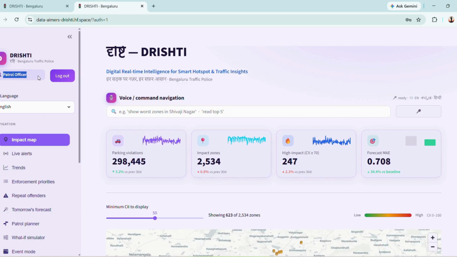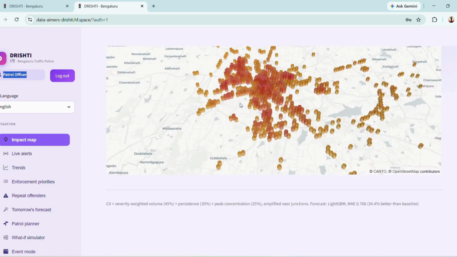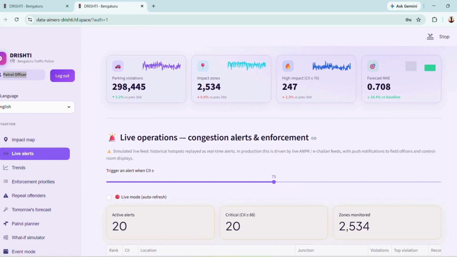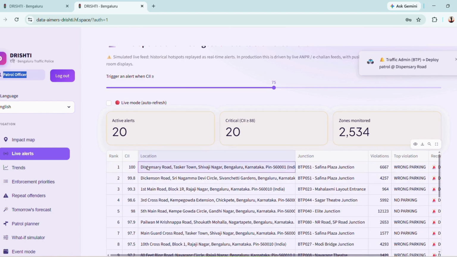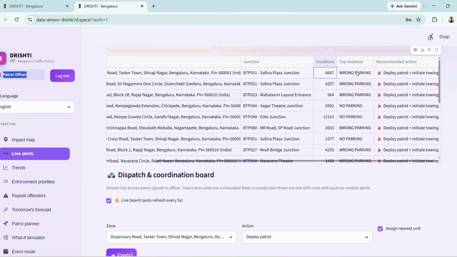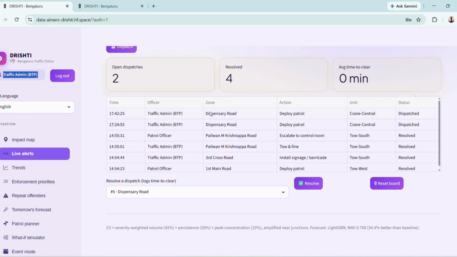We have gone to the same website and logged in as the patrol officer. In the patrol officer's live alerts, we see Dispensary, Shivaji Nagar, the junction is Safia Plaza Mall, the violation count is shown, the top violation is wrong parking, and the recommended action is this, as was shown earlier in the admin section.